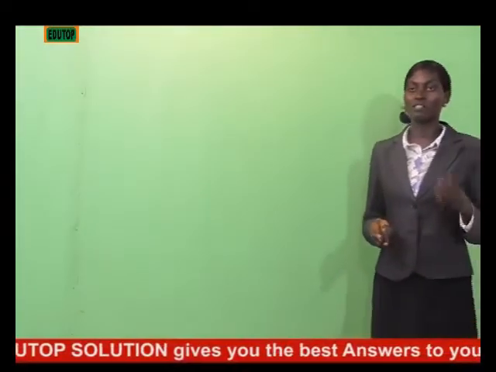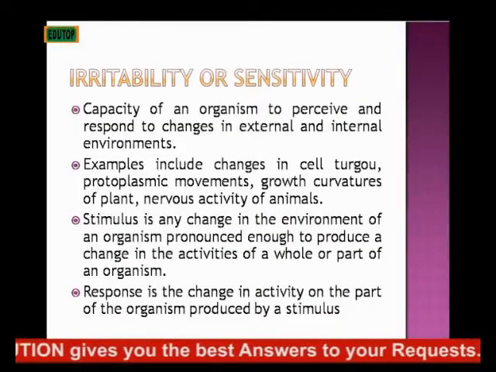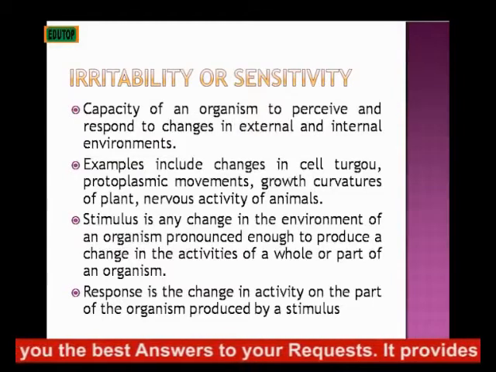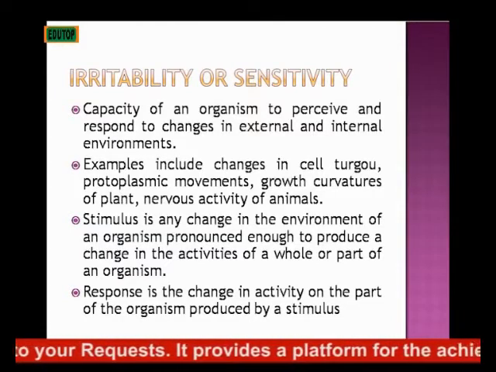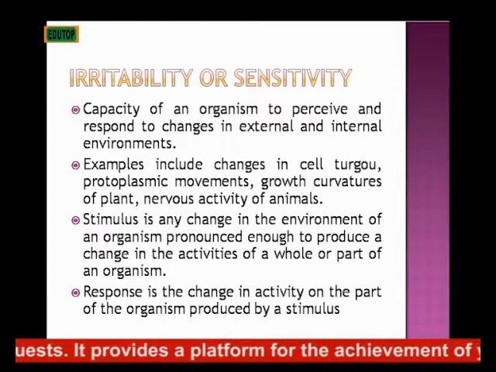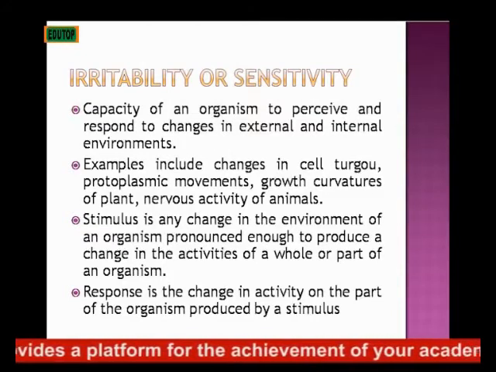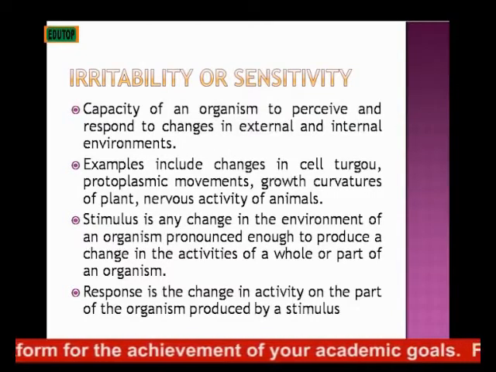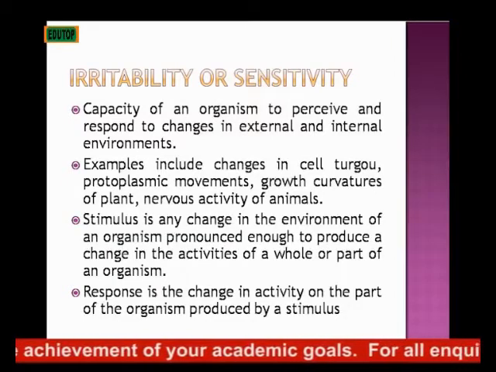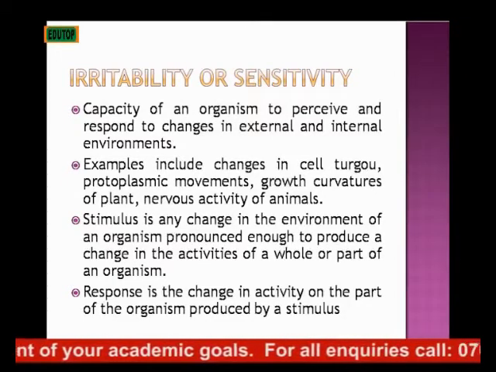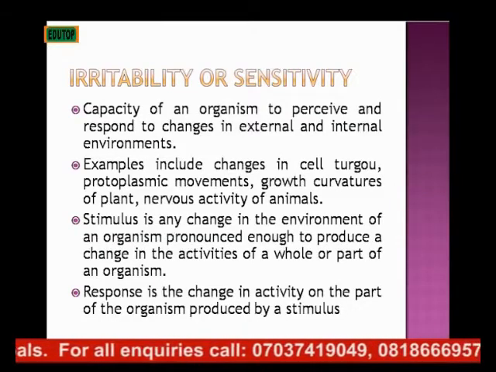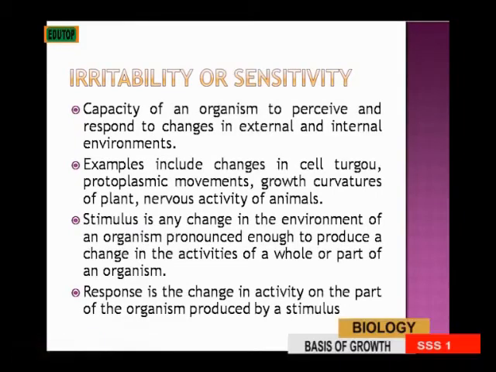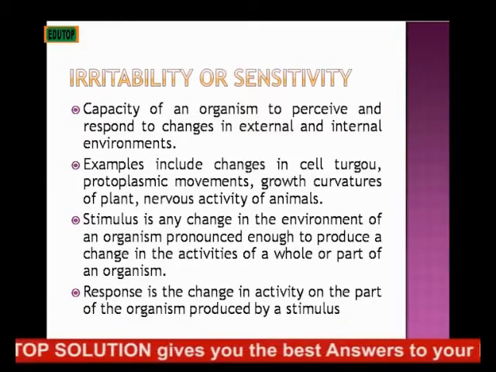The next property of cells that we'll be talking about is irritability or sensitivity. The first we talked about is growth and development. Now we have moved to irritability or sensitivity. Irritability is another characteristic of living things that we mentioned earlier. Irritability is the capacity of an organism to perceive or respond to changes in its external or internal environment. The ability of a particular organism to perceive and respond to changes that occur, whether internal or external, is what is called irritability or sensitivity.